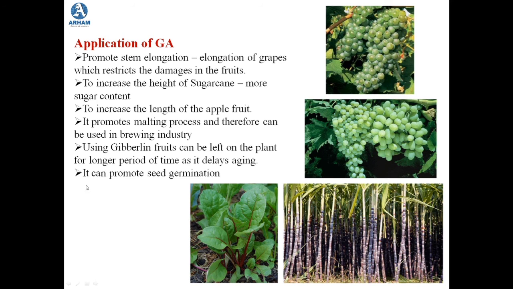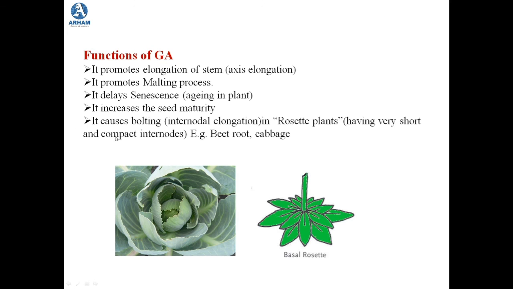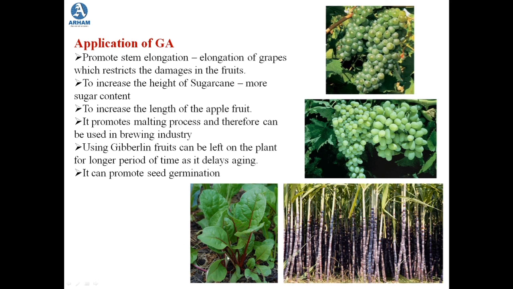Then the next application is that it promotes seed germination, and it also causes bolting. This is what bolting is. This is the beetroot crop, where we see that there is a distance between the internodes of the stem, and so the leaves are growing taller. It is not growing in a compact manner; they are growing taller. So this was about gibberellic acid. Next, in the next lecture, we'll be studying the other growth hormones, that is cytokinin, ethylene and abscisic acid.